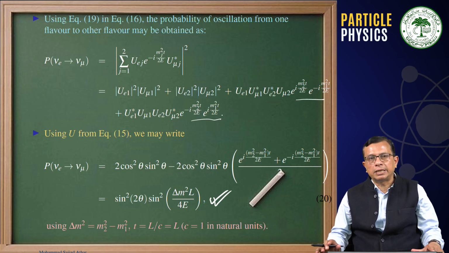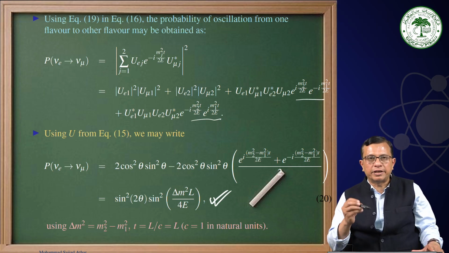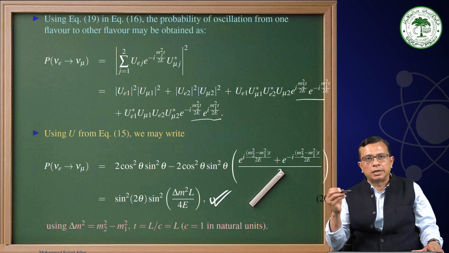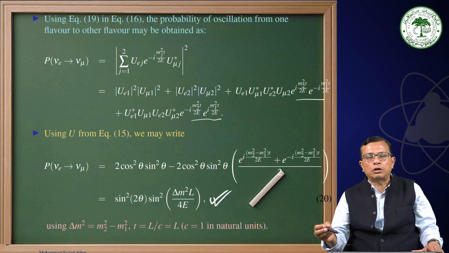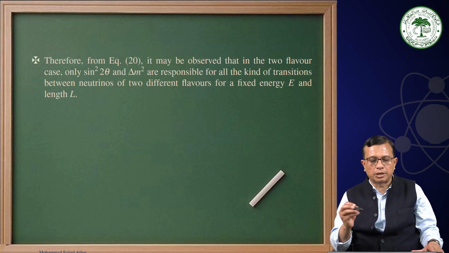In the last lecture, we stopped at equation number 20, where the expression is given for the oscillation probability of nu e transforming to nu mu, and let us start discussing the physics of this equation.